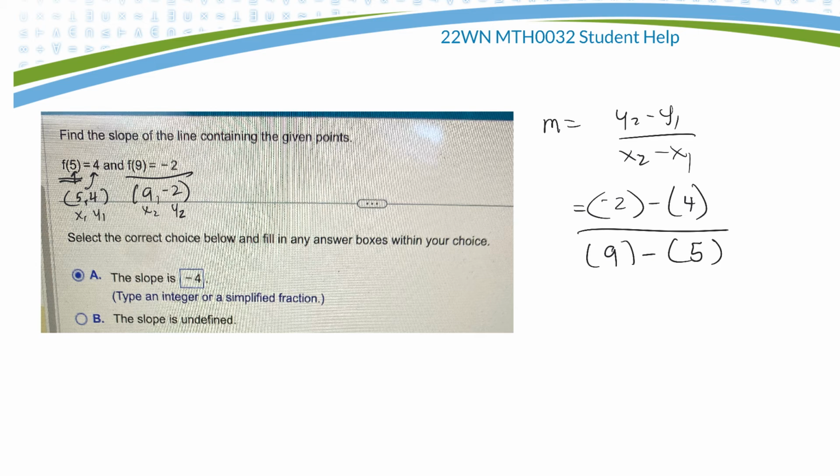Do I have those all right? y2 minus y1, yeah. x2 minus x1, yeah, good. Okay, so on the top I have minus 2 minus 4, which would be a minus 6. On the bottom I have 9 take away 5, which is 4. So when I simplify that fraction, I can divide both by 2. I'd come up with negative 3 over 2. All right, that's how you would figure out the slope if you're given those 2 points.